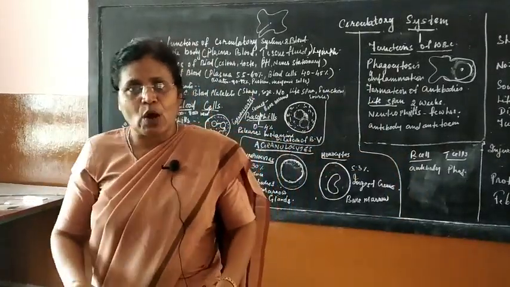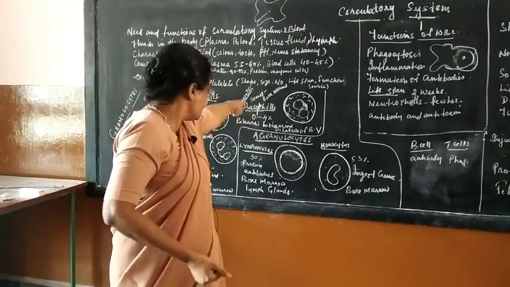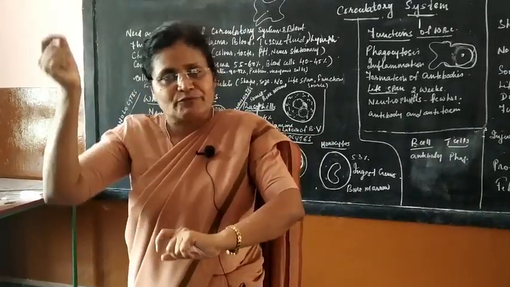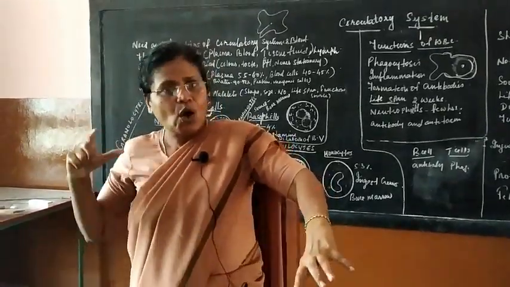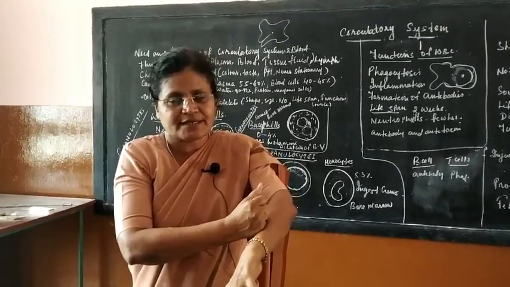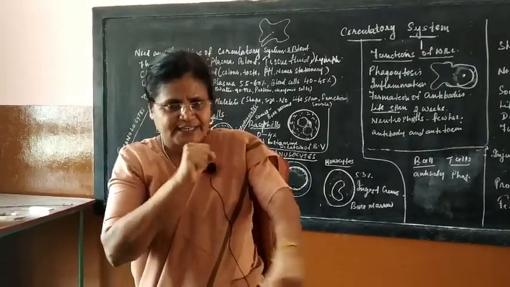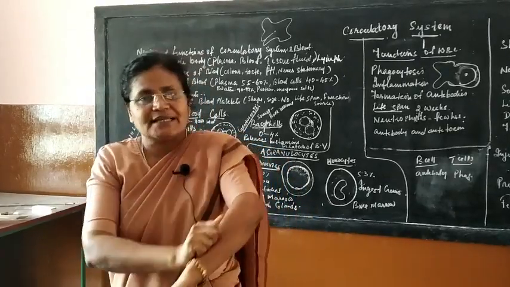And who helps to dilate them? Histamine, produced by whom? Basophil. So the histamine produced by the basophils of the WBC helps to dilate the vessels, and all the WBCs come here. Because there are so many blood vessels and so many WBCs to fight against this foreign body which is causing infection, it gets swollen.